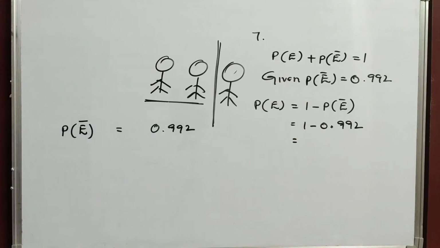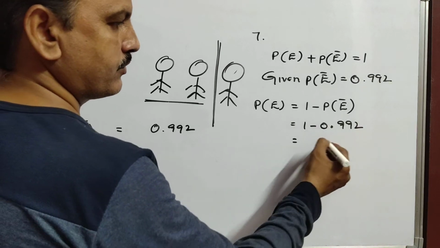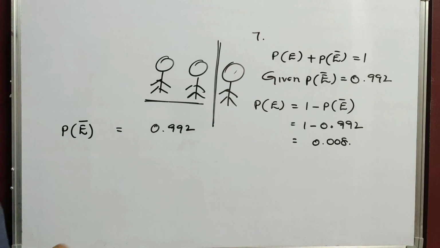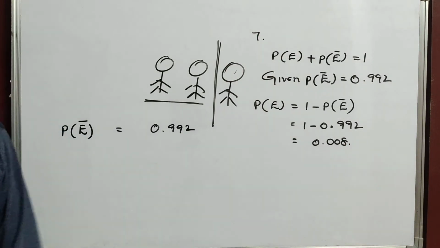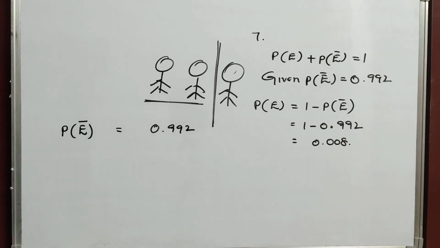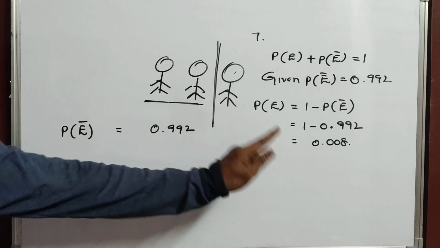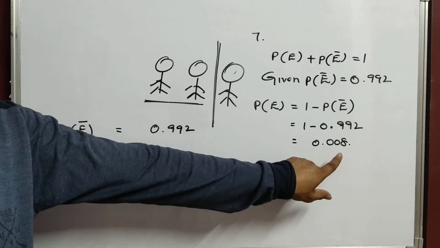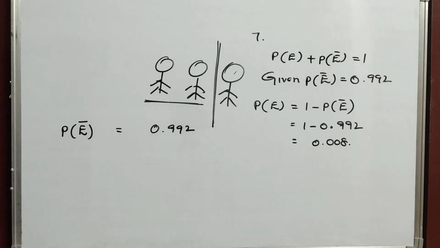As I told you how to subtract it, you will get 0.008. That means 0.008 is the probability that the two students have the same birthday.